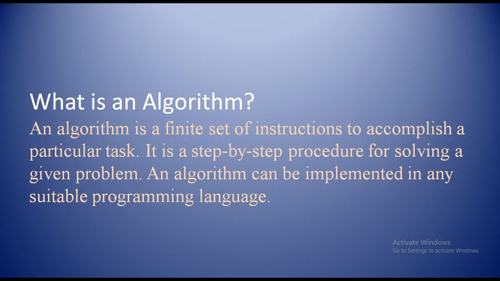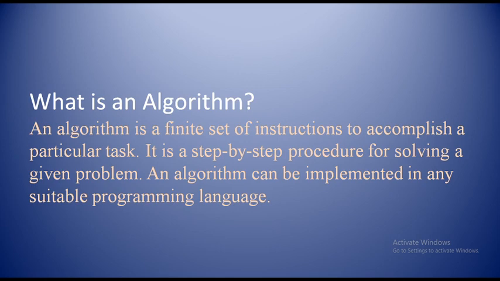So first, what is an algorithm? Algorithm is a finite set of instructions to accomplish a particular task. If you want to accomplish a particular task, we have to give a finite set of instructions. That is what is known as algorithm. It is a step-by-step procedure for solving a given problem. It can be implemented by a suitable programming language. We can implement the algorithm with C, C++, Java, whatever it is.